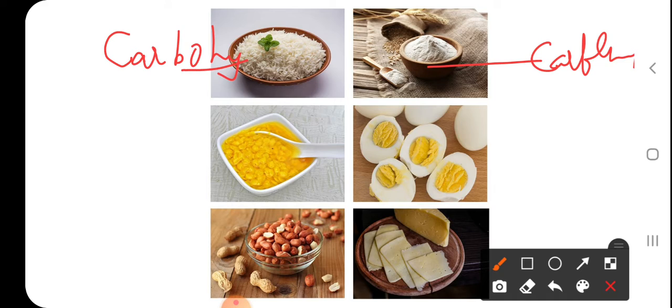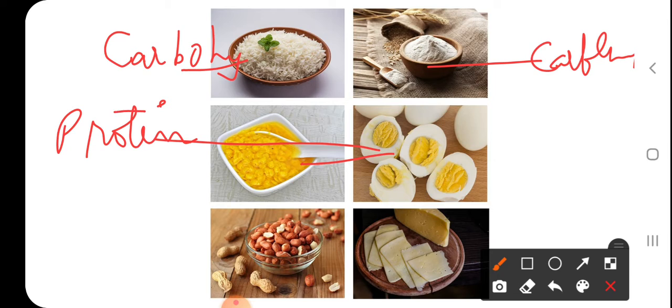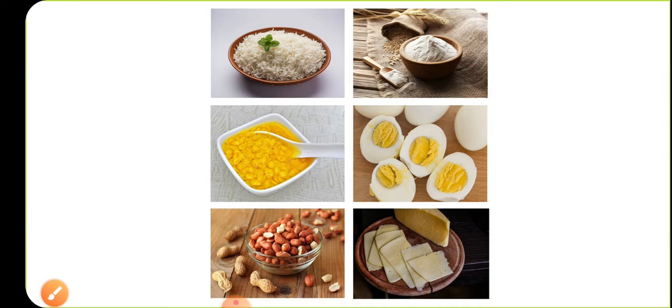Proteins are present in animal products, which are helpful in growth and development. So these two foods come under the protein group. And the third one, nuts and butter, are oil contents. Those are fat rich foods, which are also helpful in energy production and help keep the body warm.